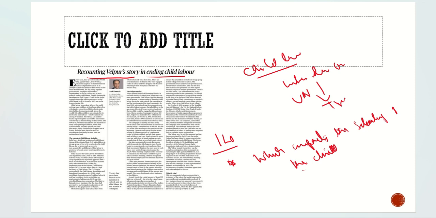But there is some work done by a child in the age group of 1 to 14. If it impacts the schooling of the child, it impacts the childhood of the child, it takes the childhood away from the child, and the work is done in a hazardous environment, then this will be a violation of child labor. So with respect to this, there are a few things allowed.